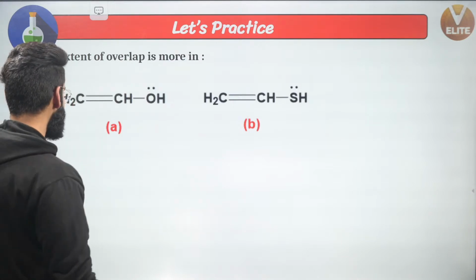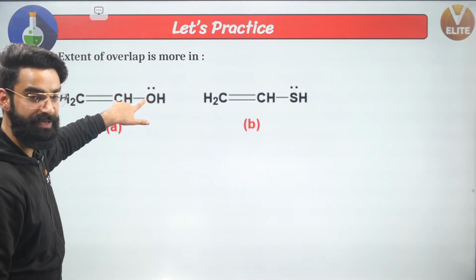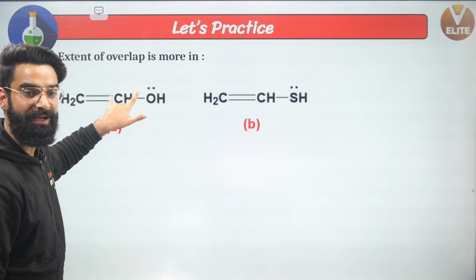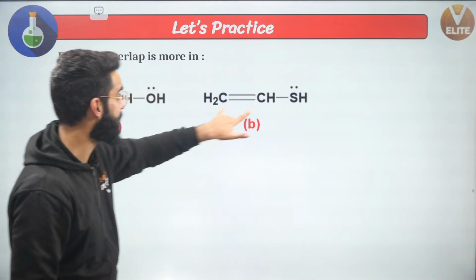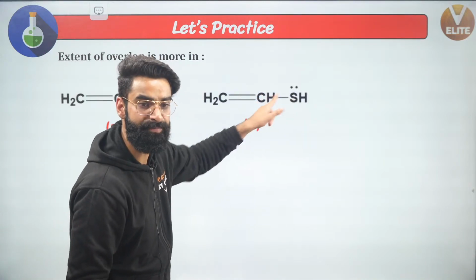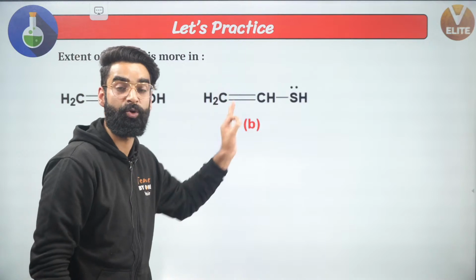In A, definitely, guys. Right here, it's going to be a 2p overlap, and the extent of overlap in 2p is going to be more than that of the extent of overlap in 2p 3p. Yes, 2p 3p overlap. The extent of overlap in 2p is greater than the extent of overlap in 2p 3p.